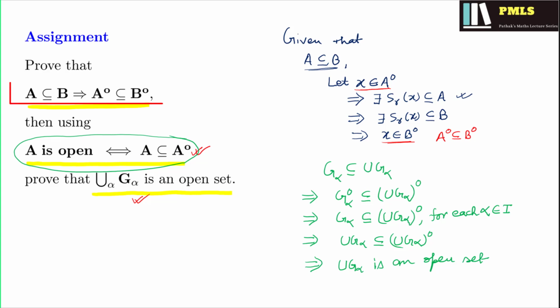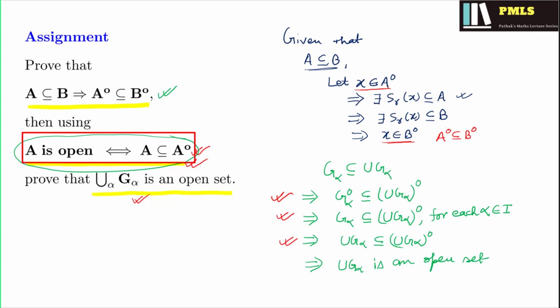So since A is a subset of B implies A interior is a subset of B interior, we get this step, and after that with the help of the result that the interior and the set become equal when the set is open, we get this step. Since it is true for all alpha, we can take the union on the left side, and again using this result we can show that the union of G alpha is an open set. So this is another way by which we can look at the union of open sets. In fact, both are on the same lines.